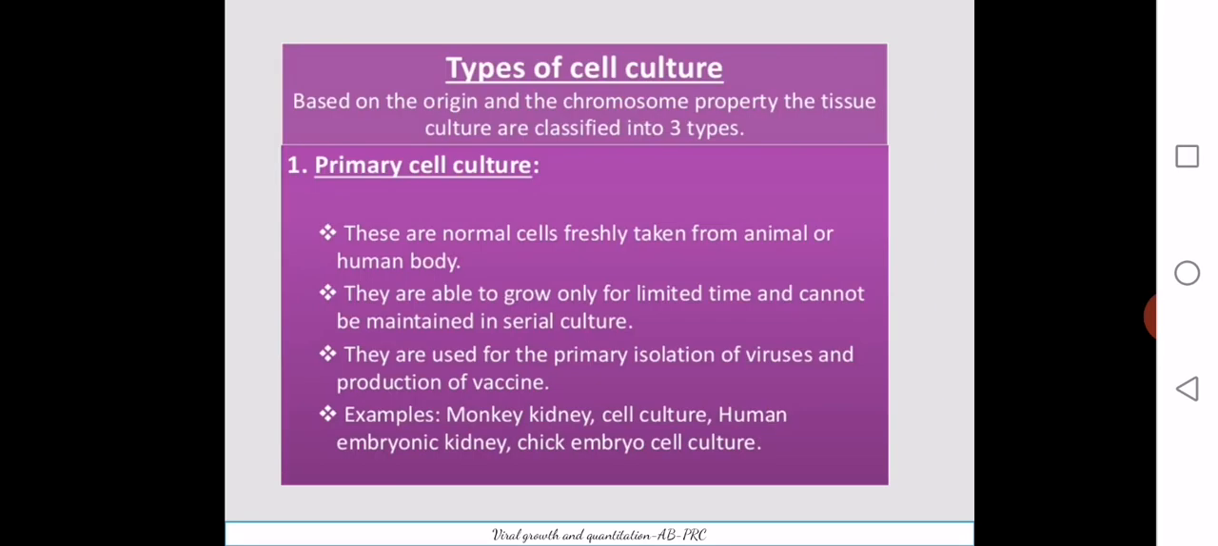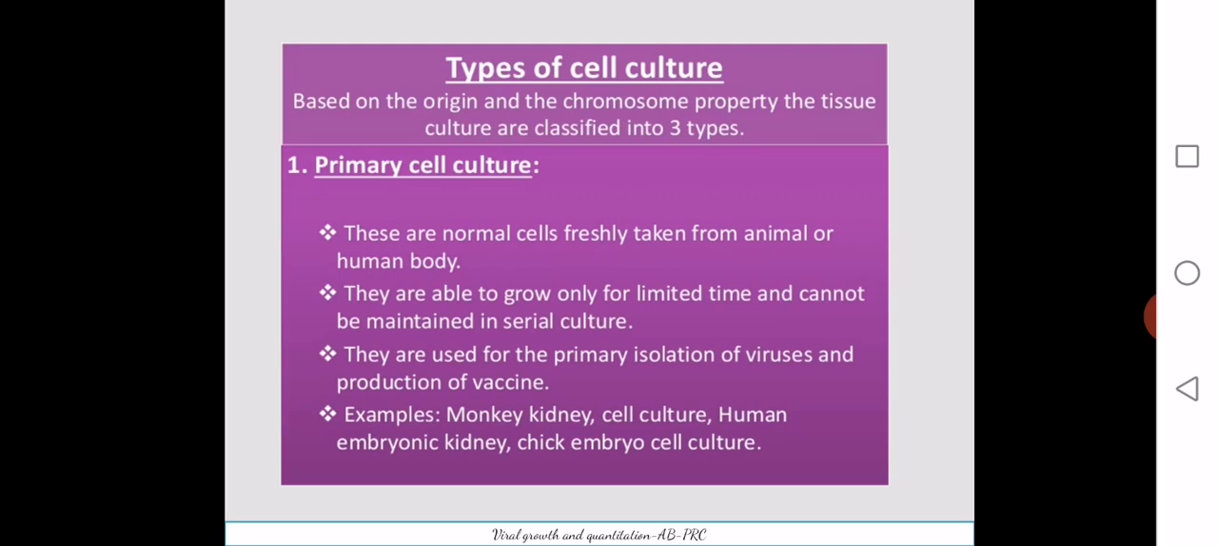The cell cultures are of three types, as already stated: primary, diploid, and continuous cell lines. The primary cell cultures are normal cells freshly taken from an animal or human body, and these are cultivated. The property is that they are able to grow only for a limited time and cannot be maintained in serial culture. That is an important feature of primary cell culture. They are cultivated for only a limited period or limited cycle, not for a prolonged period or as a continuous system.